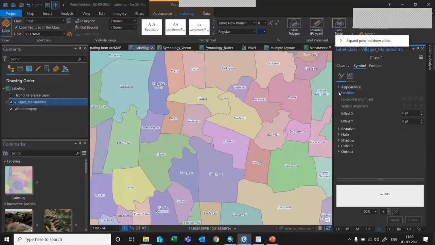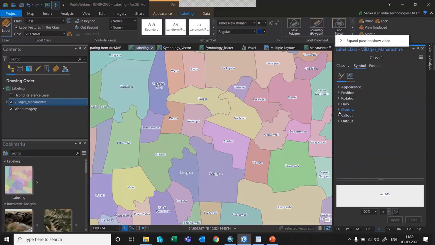If you want to give it any offset, that is offset from the x-axis, y-axis, you can do that. Now let me show you some options like halo. Here I have given a halo so that the label is highlighted. If you're not giving any background color, let's say none, your label will not get highlighted.